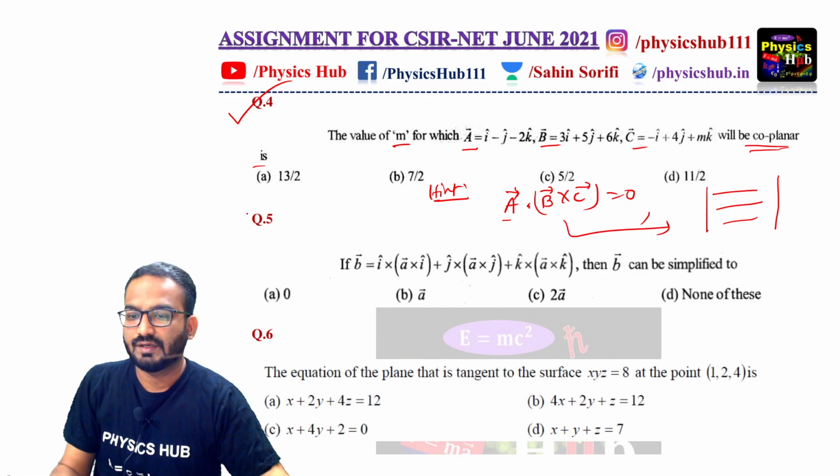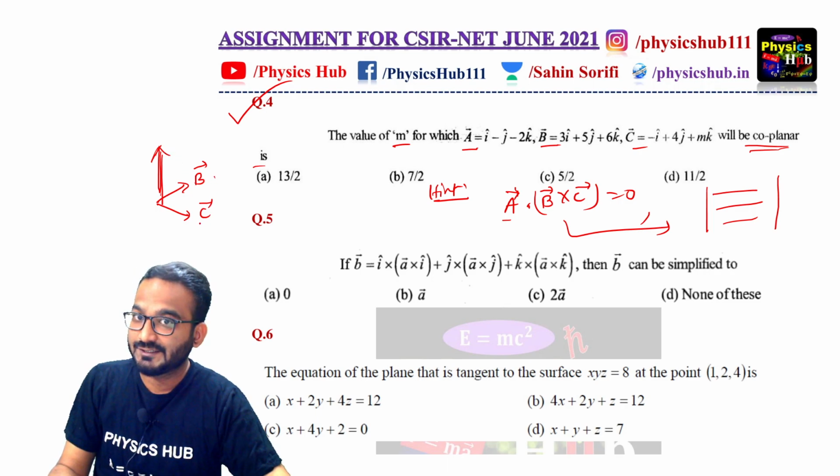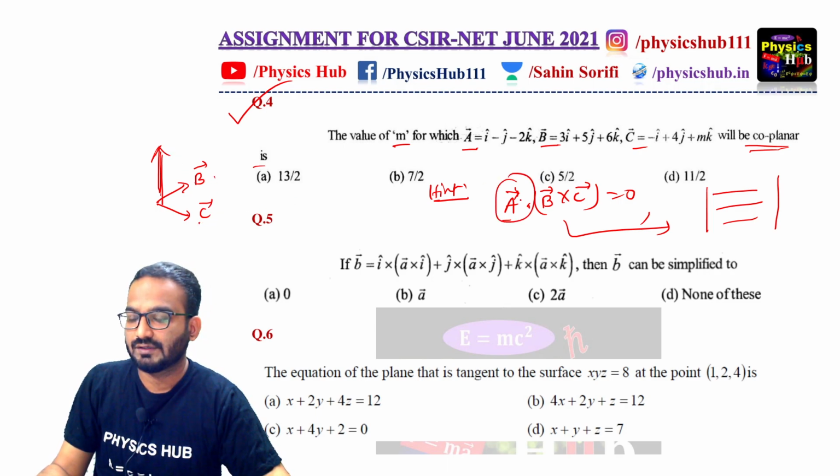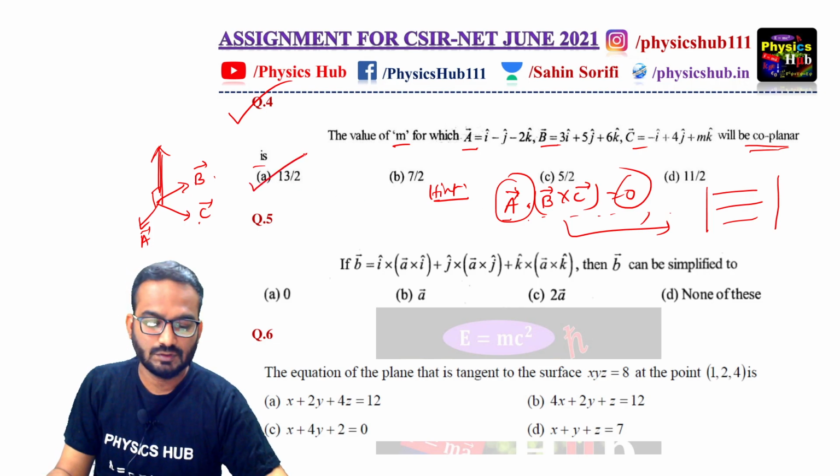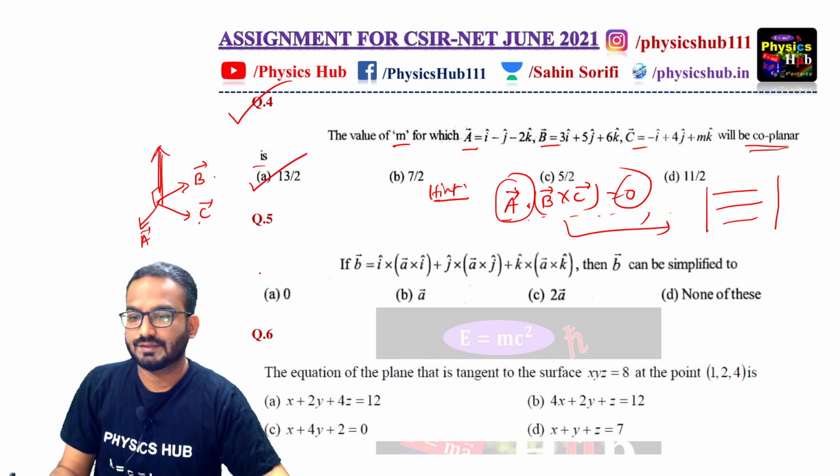Why is it coplanar? Because if B and C are in one plane, B cross C represents a vector which is perpendicular to both B and C. Now if you take the dot product with A and this gives you 0, then A must lie somewhere in this plane, only then will it give you 0. That is why you get the A dot B cross C thing as 0. And the correct answer for this question will be option A, 13/2.